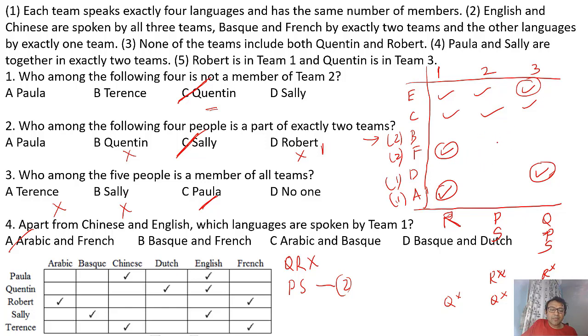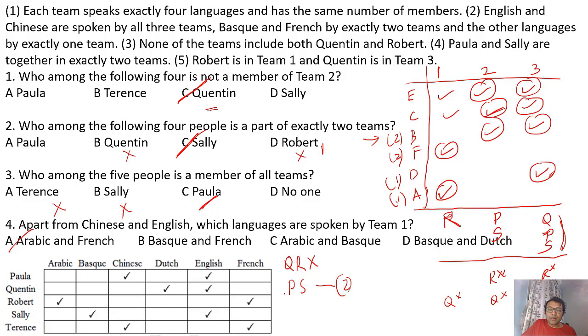S speaks Basque and English, so Basque will come and English will come, and here also Basque and English will come, and P speaks Chinese and English, so these 2 will get confirmed. So we have 4 languages, 3 languages, so each should ideally have 3 members. They said 2 or 3 members, there are 3 members in the third team, so there should be 3 members in each team. Now let's look at who the other members are.